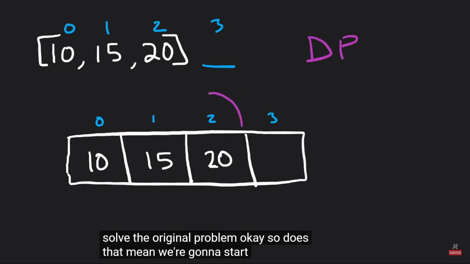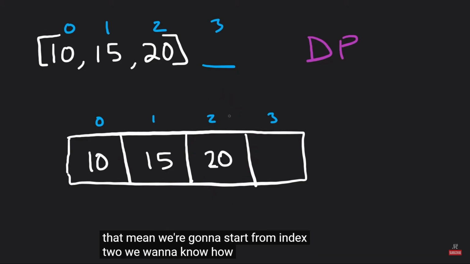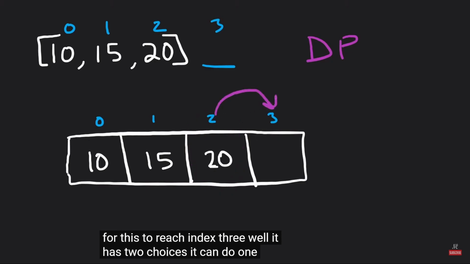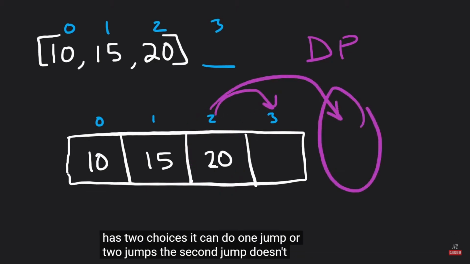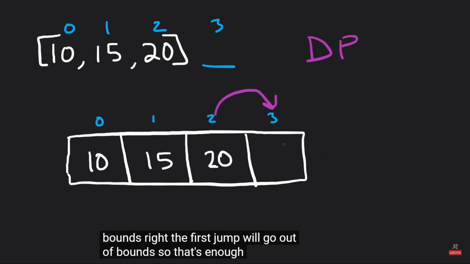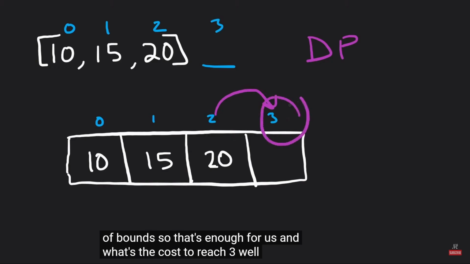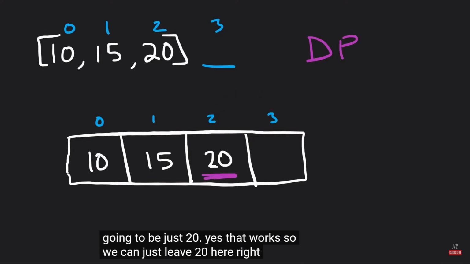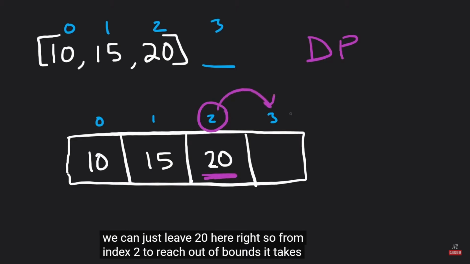Okay, so does that mean we're going to start from index 2? We want to know what's the cost for this to reach index 3? Well, it has two choices. It can do one jump or two jumps. The second jump doesn't do anything because it also goes out of bounds, right? The first jump will go out of bounds, so that's enough for us. And what's the cost to reach 3? Well, it's going to be just 20. Yes, that works, so we can just leave 20 here, right? So from index 2 to reach out of bounds, it takes 20.